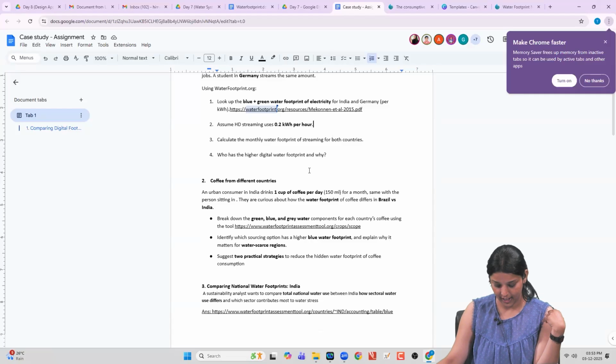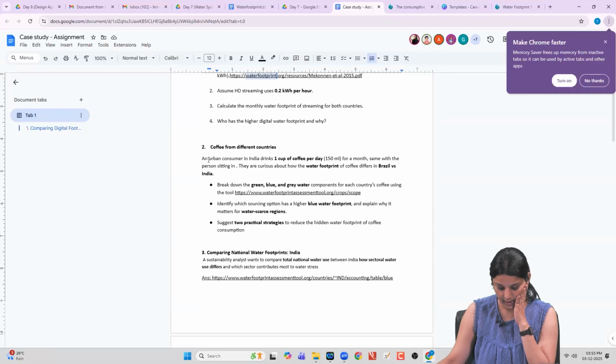Coffee from different countries is the next question. An urban consumer in India drinks 1 cup of coffee every day, 150 ml each day for a month. The same person sitting in Brazil also does the same. So what is the water footprint of coffee in Brazil versus India?